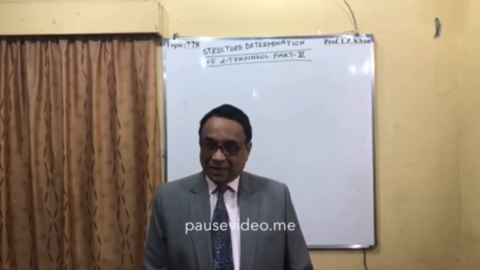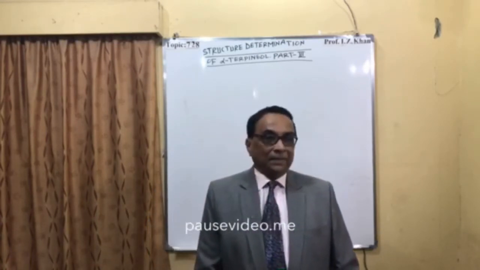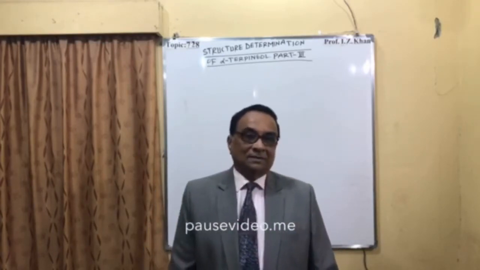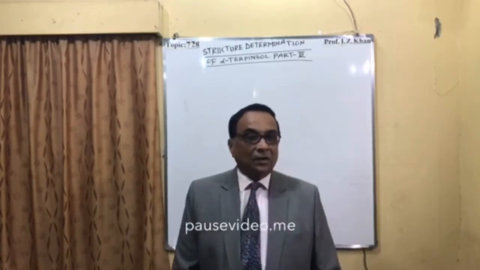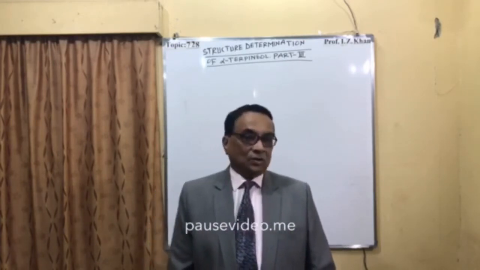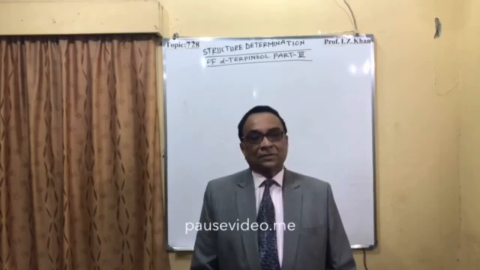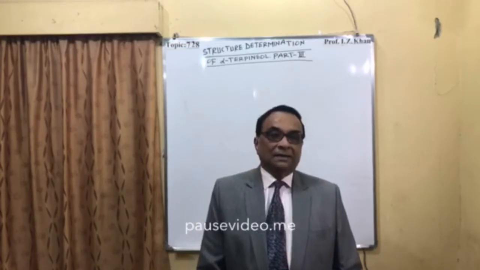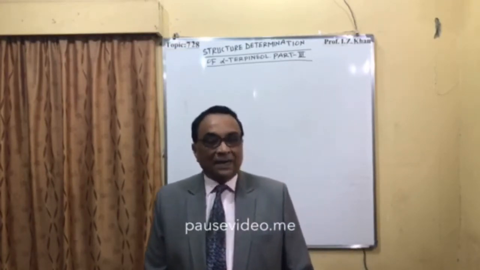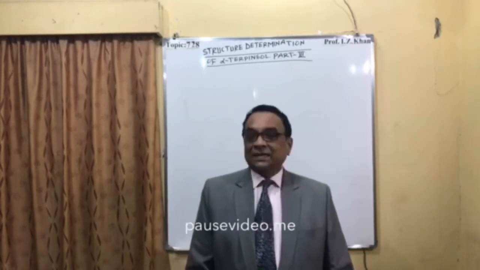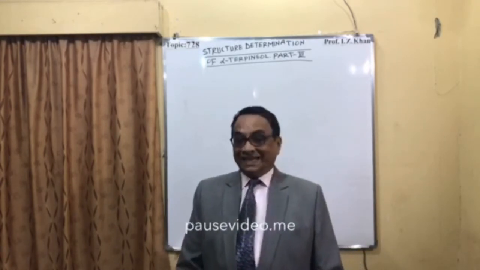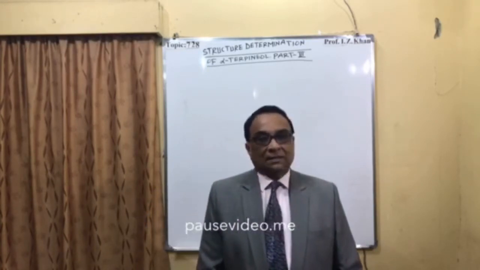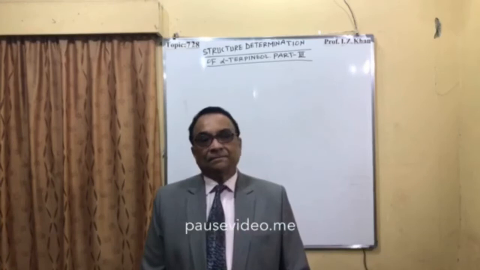So this oxidative degradation will clarify that the double bond is inside the ring, not outside the ring, because in this oxidation it forms keto acid and then terpenylic acid, and there is no loss of carbon atom. Since there is no loss of carbon atom in this oxidation, it confirms that the double bond is inside the ring.